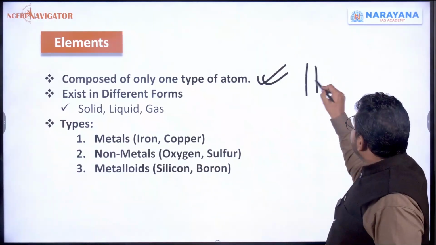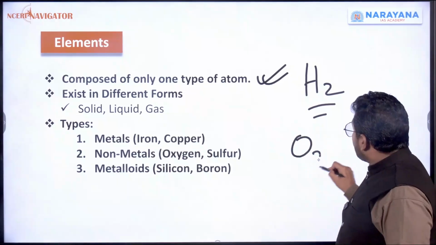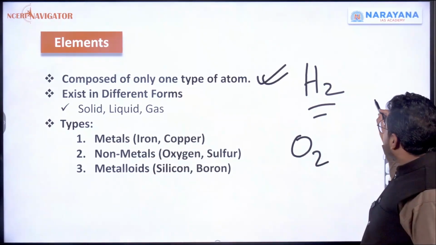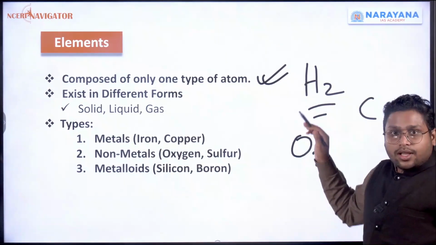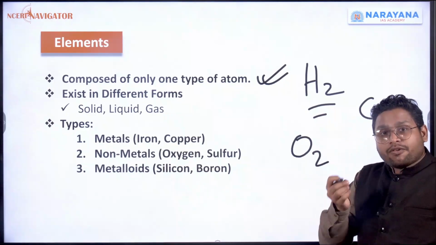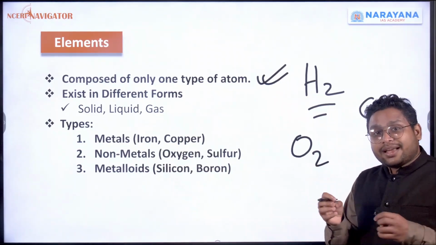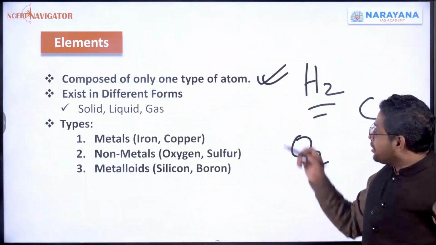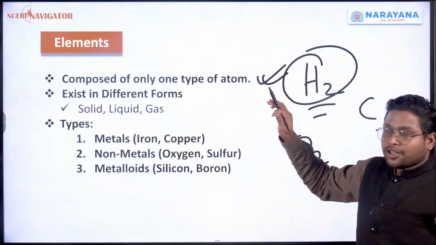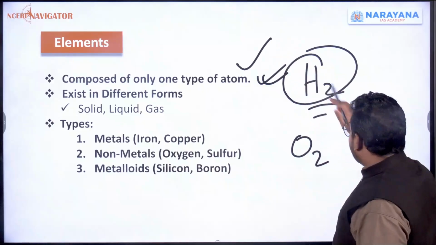So even if we have taken hydrogen, oxygen, or carbon, these are made up of only one type of atom, right? There is no mixture, there is no other element or other atom coming into the picture. There is only a hydrogen atom. That's why we are calling it an element.